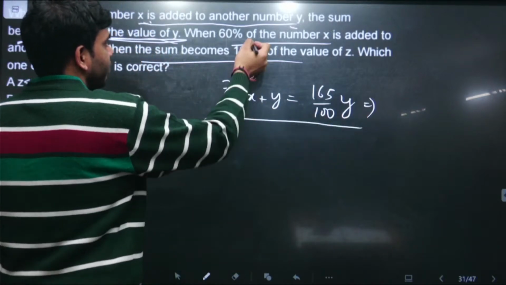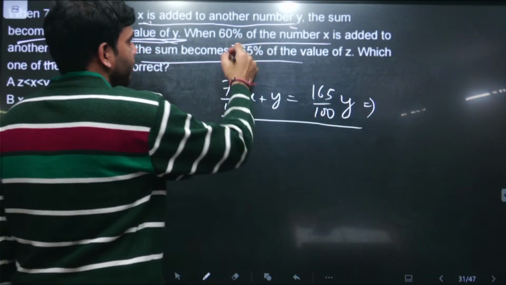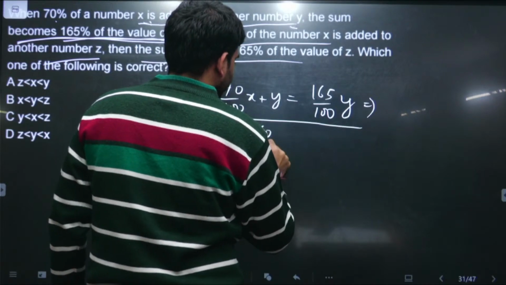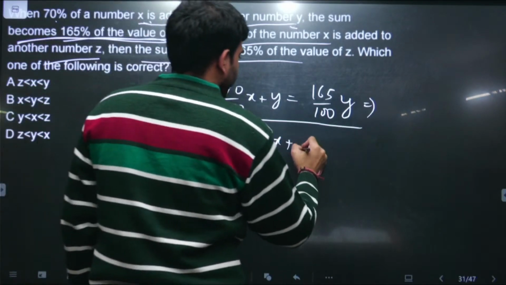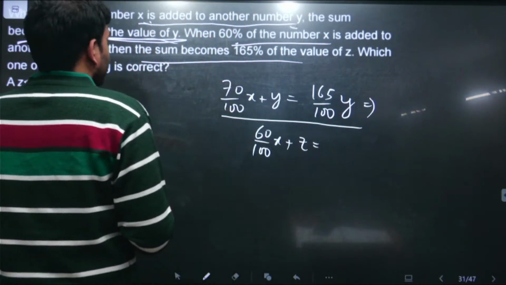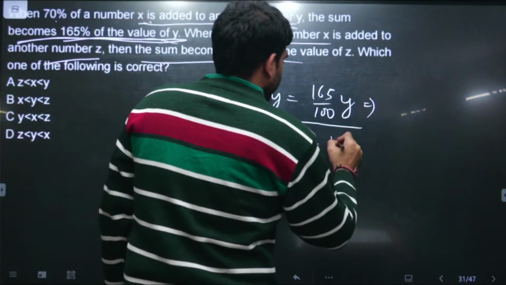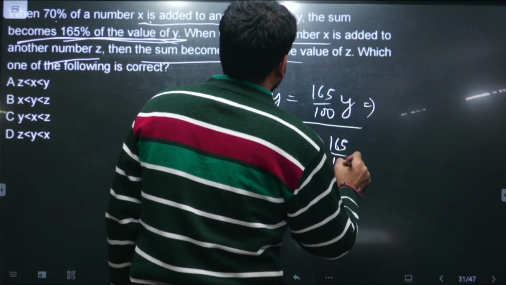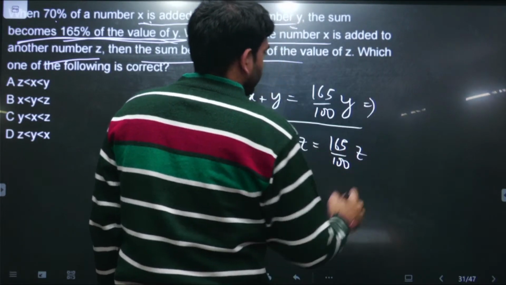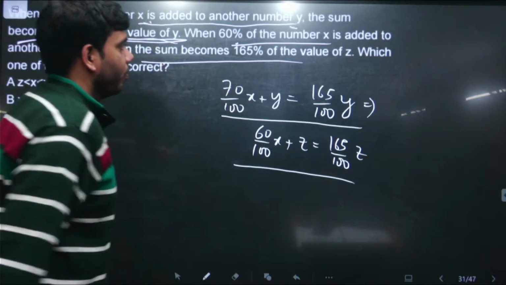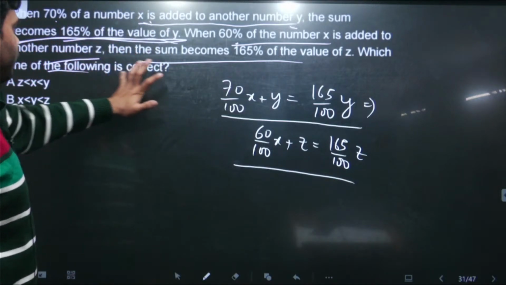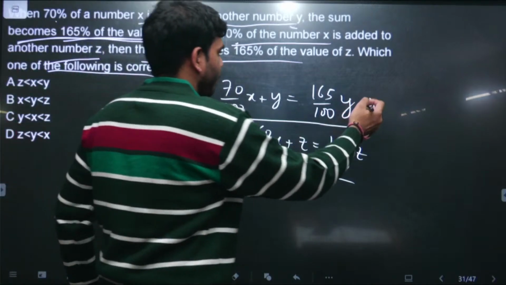In the second statement, we are getting 60% of the number x added to another number z. Then the sum becomes 165% of the number z. This is the second equation. These two equations are provided to us, and we need to find which of the following is correct. So simplifying this, we will get